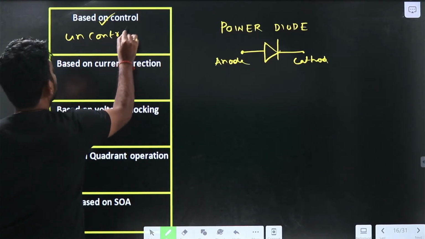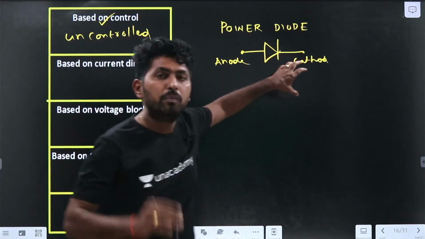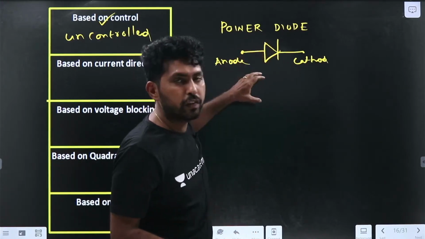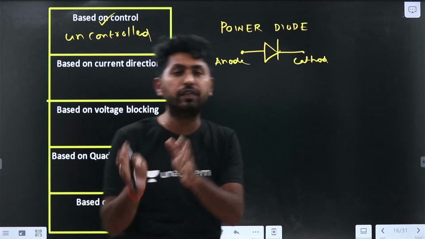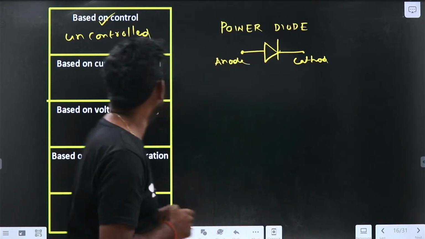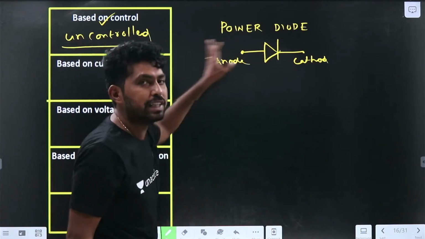Uncontrolled device. Here there is no control signal. Because of the lack of a control signal, it will be in the conduction state or the off state. So we cannot control the turn-on and turn-off instants. So it will be an uncontrolled device. The power diode is an uncontrolled device.